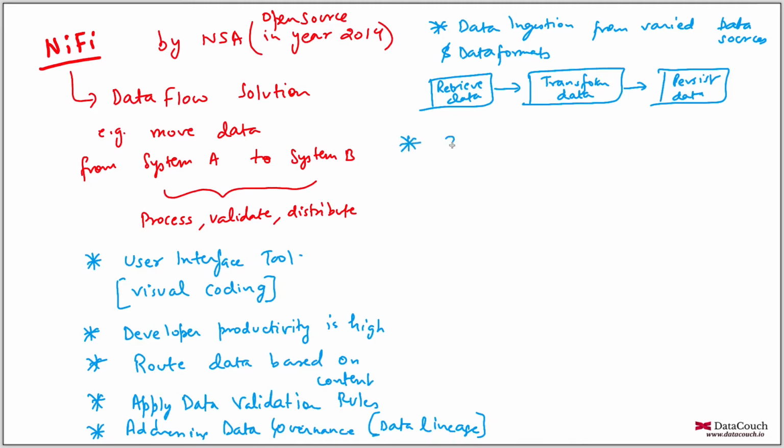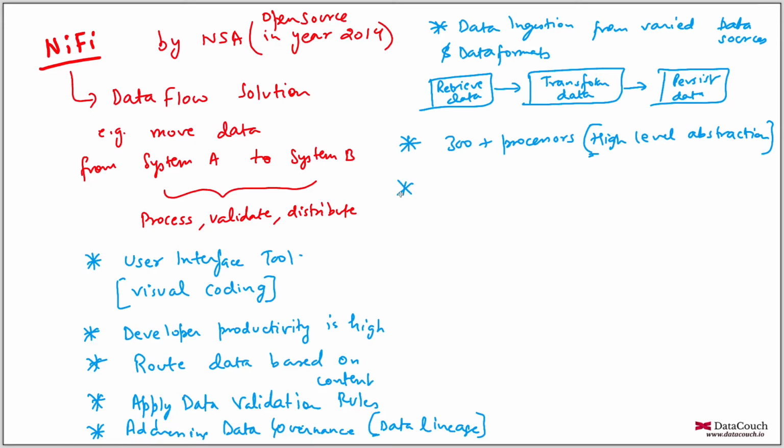Apart from that, NiFi offers 300 plus processors. A processor is nothing but a high level abstraction which hides a lot of details, a lot of internal complexity. So these processors are like black boxes. Internally they are doing a lot of work related to processing the data that is being transmitted. We will be looking into processors when we are building the data pipelines in NiFi.